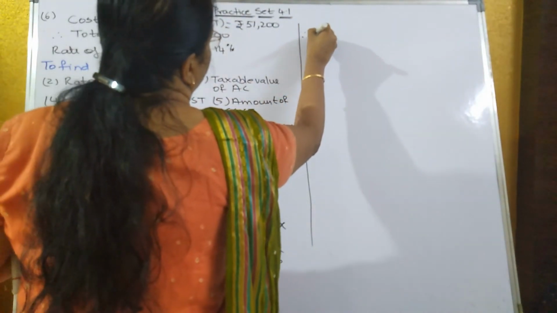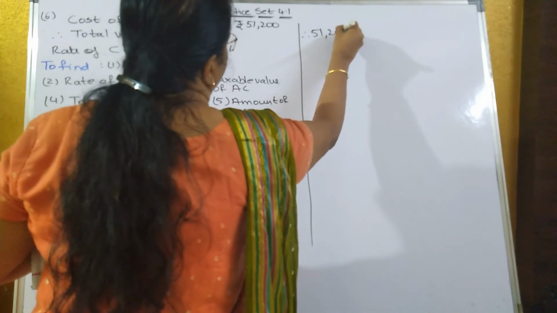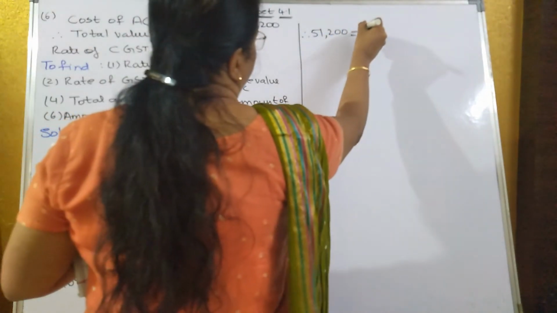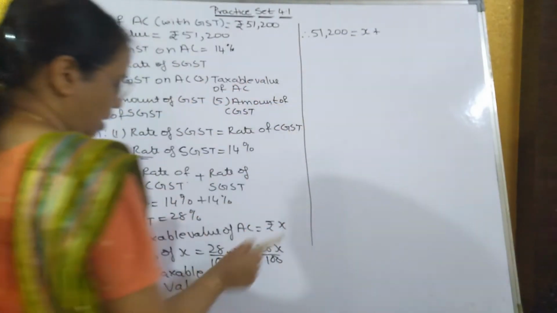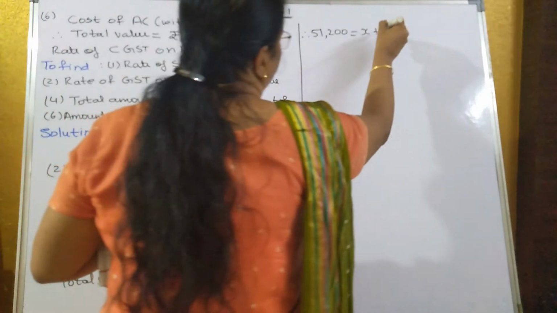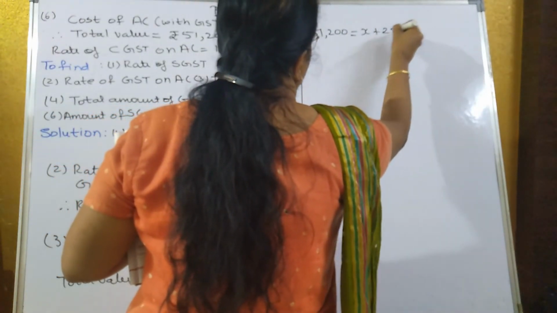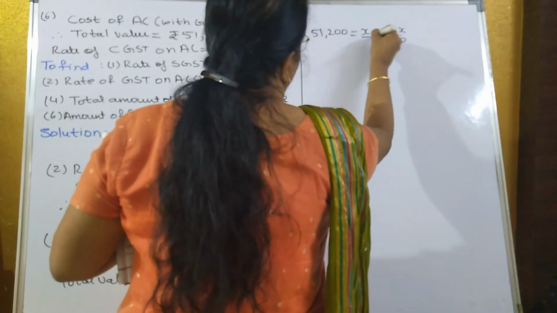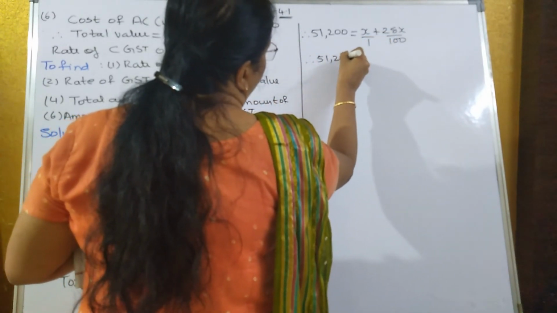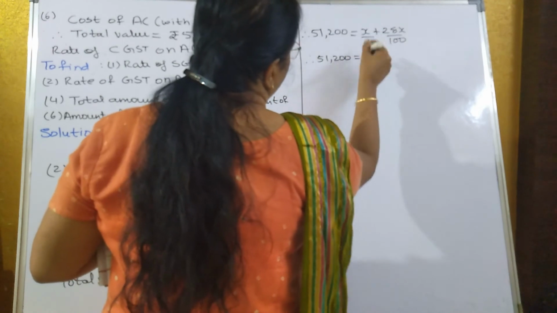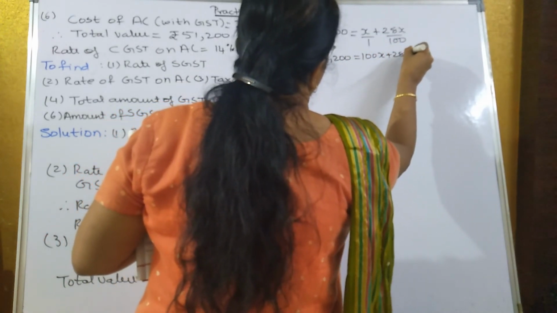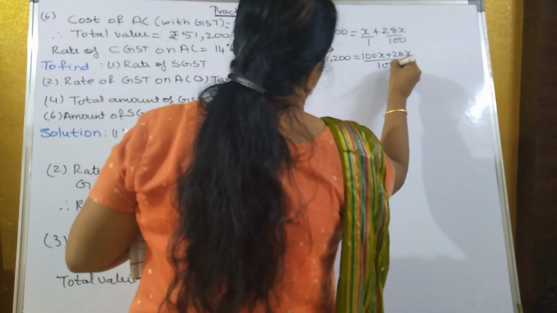Therefore 51,200 is equal to taxable value, we had taken it as X, and GST we had got 28x upon 100. Now equalize the denominator. Therefore 51,200 is equal to 100x plus 28x upon 100.